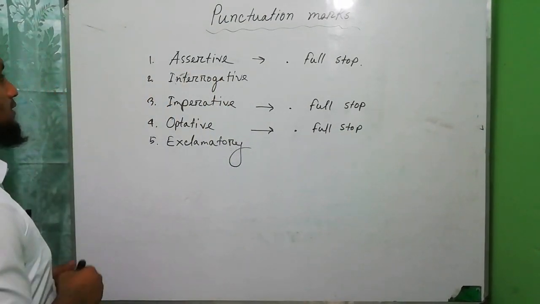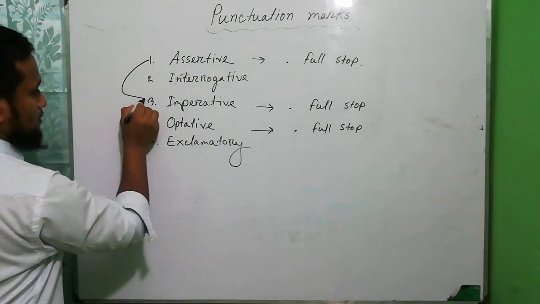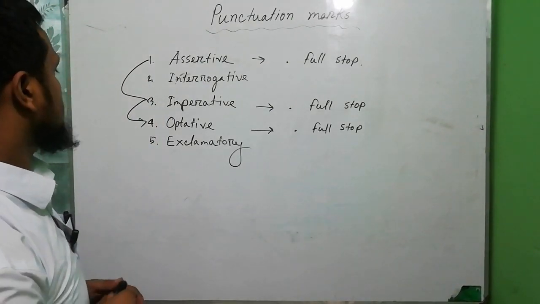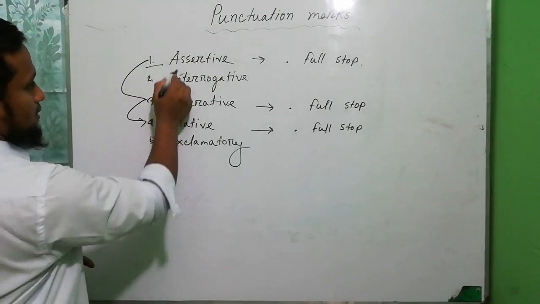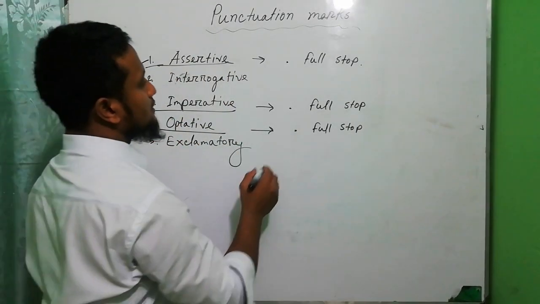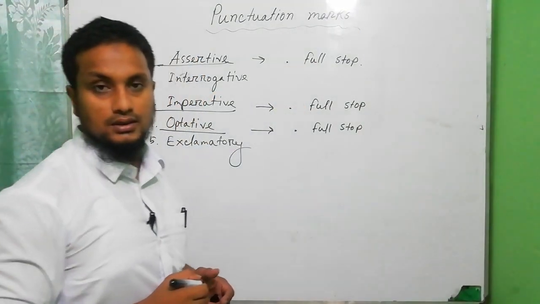Okay, so we notice that in these 3 kinds of sentence, assertive, imperative, optative, we use full stop as a punctuation.